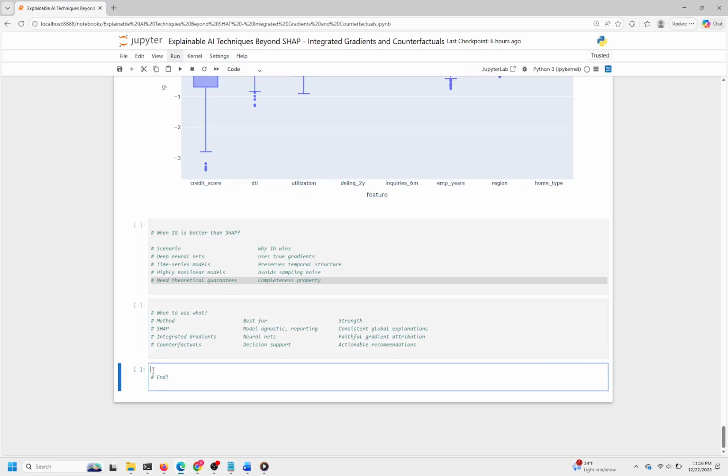This cell marks the end of the notebook or script, signaling that all processing or analysis is complete. It is a simple way to indicate that no further code will run beyond this point, helping to keep the workflow organized and clear. This is especially useful in longer notebooks to show where the final output or conclusion lies.